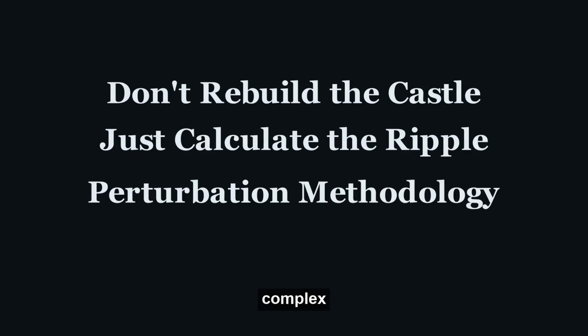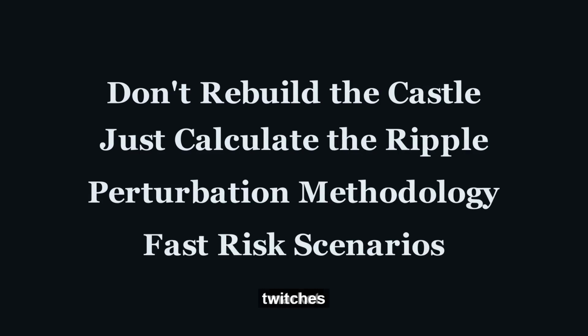But even optimal transport is too slow if you have to solve the entire complex problem from scratch every time the market twitches. This new research introduces a perturbation methodology. Instead of rebuilding the entire sand castle, they figure out how a small nudge to the market changes the existing optimal transport plan. It's like calculating the precise ripple effect without throwing a new stone, offering incredible speed.